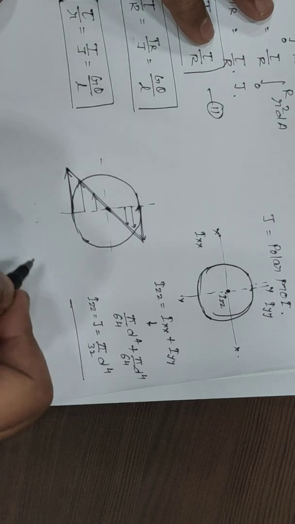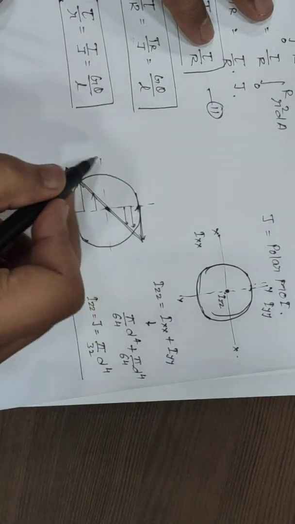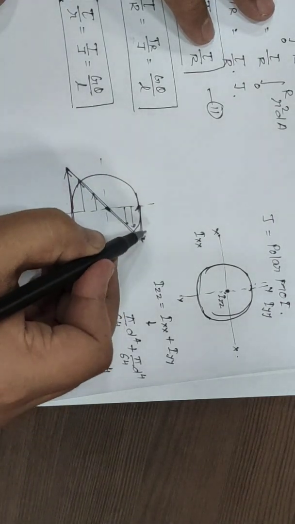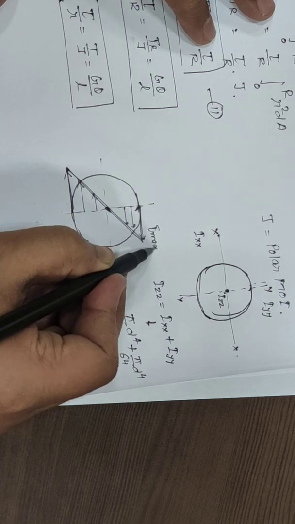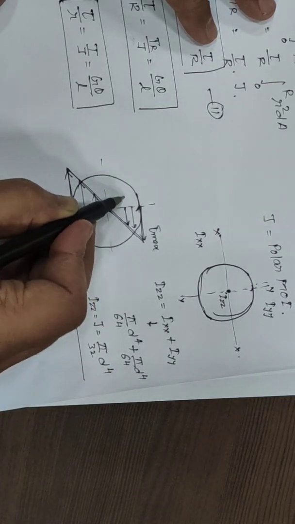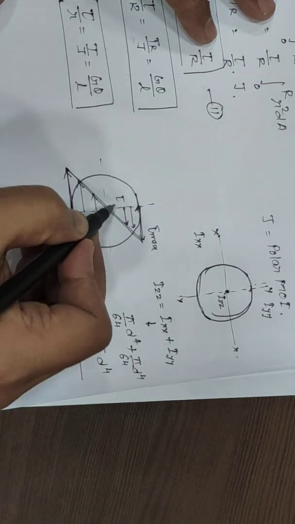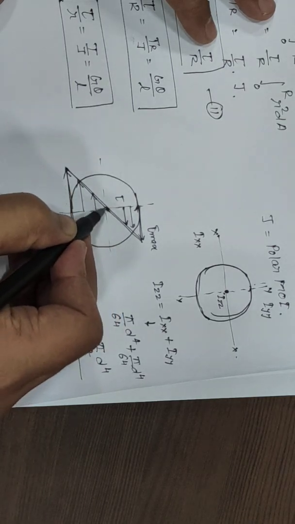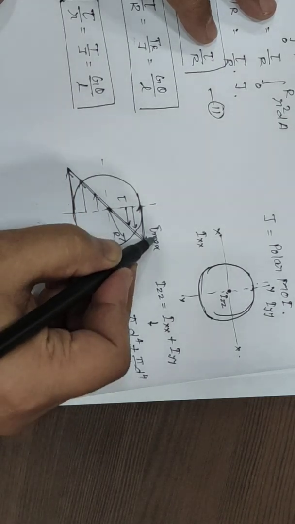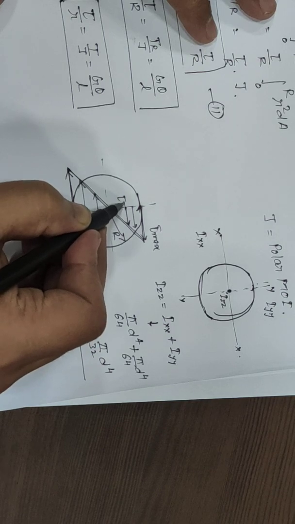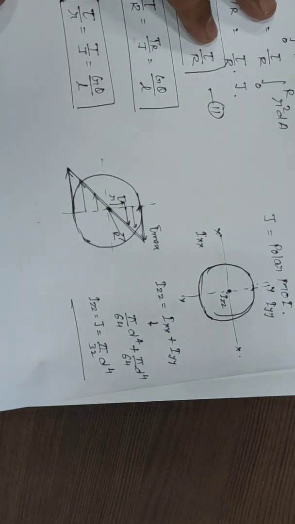In case of twisting, the shear stress variation can be observed in the cross sectional view. So this is the tau maximum and this is the intermediate value, we can say this is tau. Corresponding to R we have tau maximum, and corresponding to small value of r we have tau.